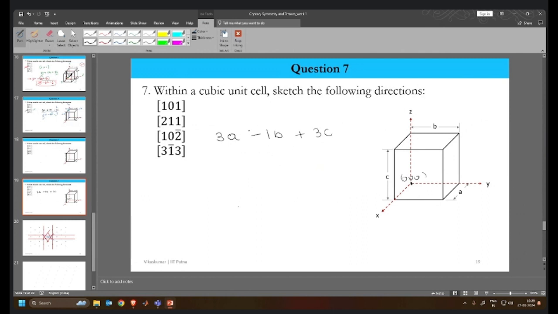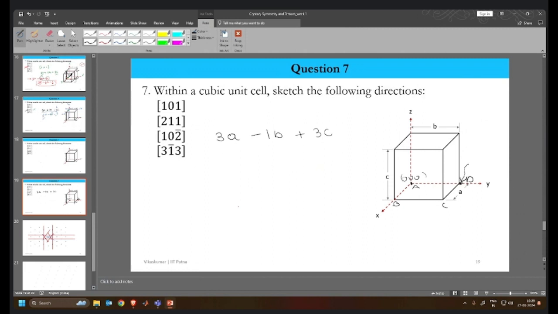Here B is negative, right? Yeah, in the B direction we will then shift. This particular edge, yes. So A, B, C, D. So we'll shift our origin to D. So this will be our next origin.